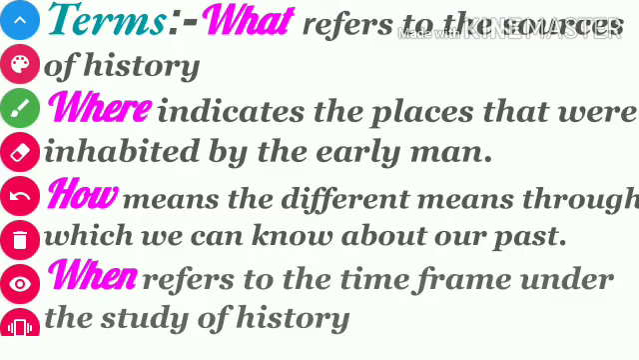Let's start. These are the terms through which we can understand our history. What refers to the sources of history that help us in knowing about what happened in the past. Where indicates the places that were inhabited by early men. How means the different means through which we can know about our past. When, mentioned in the title of the chapter, refers to the time frame under the study of history.